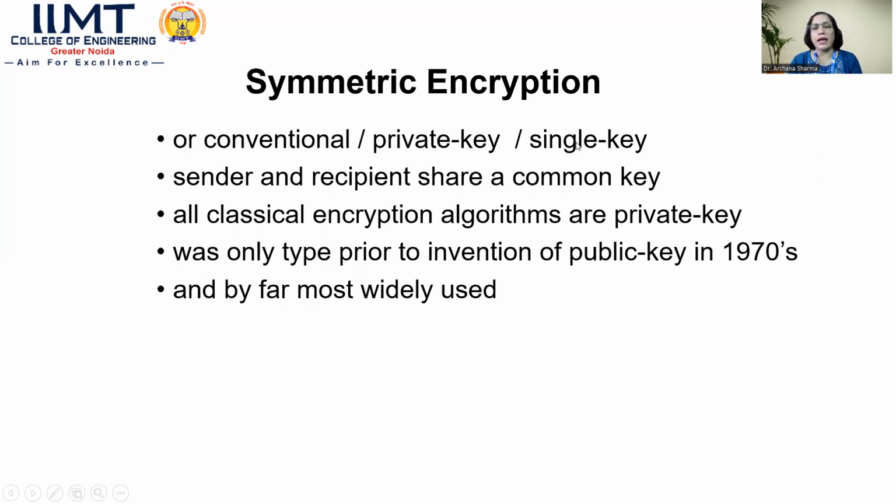This single key is used by both the sender and receiver, who share the same sequence of bits for combination with the plain text to generate the encoded text. All classical algorithms use private key algorithms. After the invention of the public key in the 1970s, nowadays we prefer public key cryptography, where we use two keys, one for encryption and another for decryption.